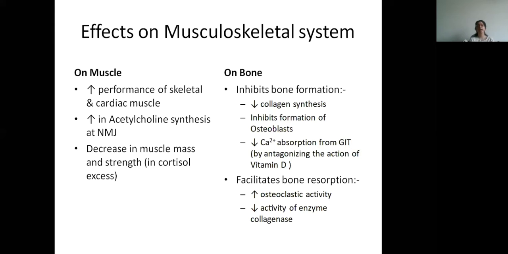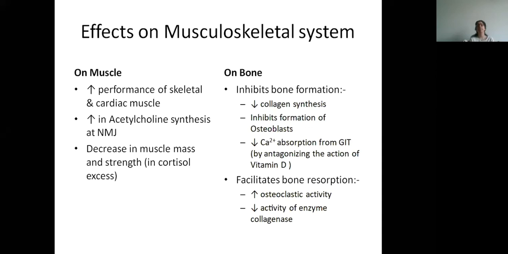But the muscle mass and strength decreases in cortisol excess because cortisol is causing proteolysis, that is breakdown of proteins in the skeletal muscle. So if you give steroid to a patient in excess, then their muscle mass will reduce and strength will reduce.